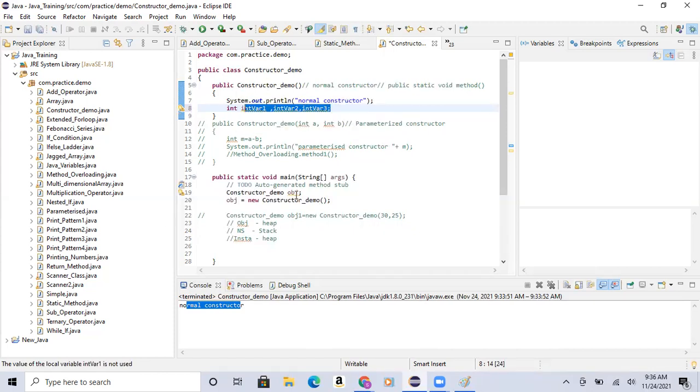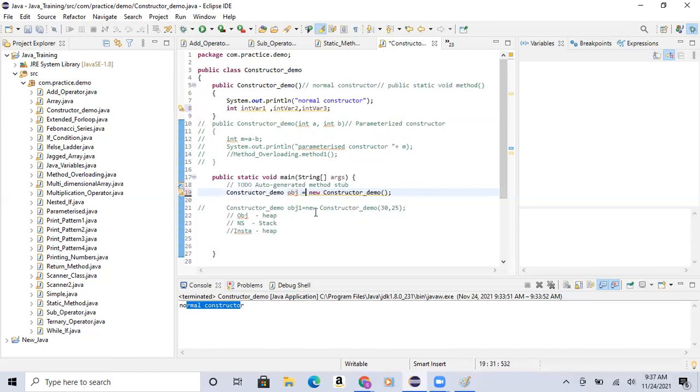Okay, now if you see here, for creating an object, I can write it in these 2 lines, else I can write it in the same line like this also. That's it. Either you can keep it in 2 lines or you can keep it in the same line. So this would be your class name, and this would be your object reference name. This is the new keyword and constructor name. Okay. Any questions here?